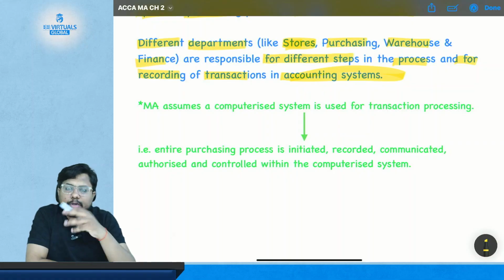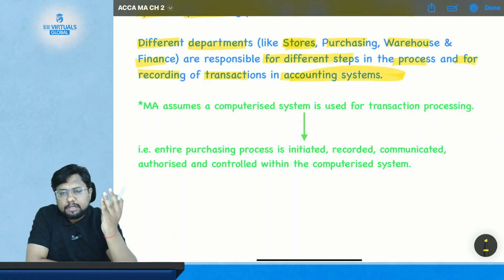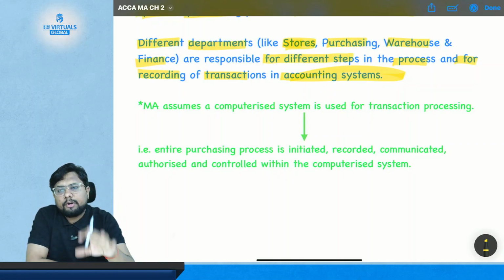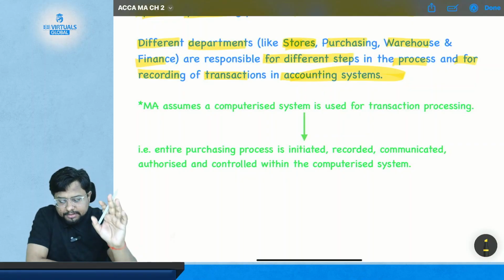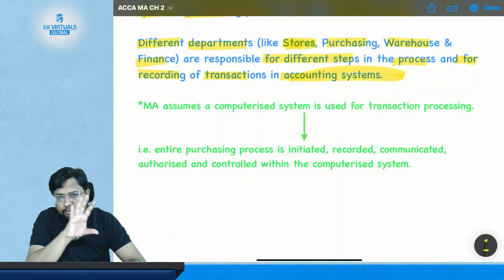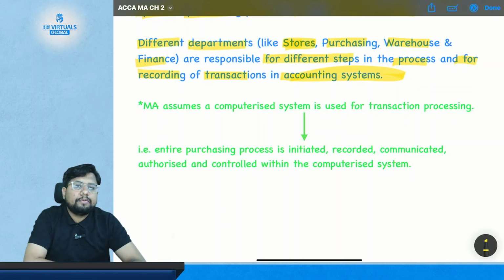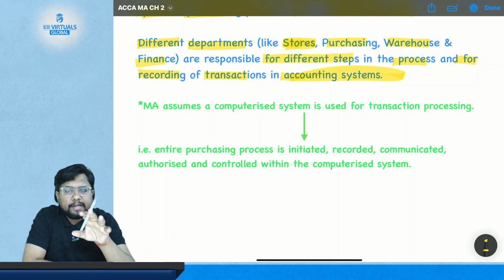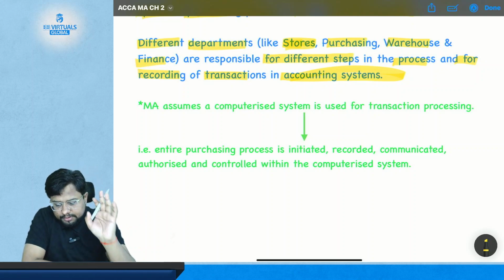So purchase department will do the purchase and recording of transactions, store will do the receiving and dispatch, and sales will do the sales role. So these are all the departments involved in this process, and they have their own control, their own responsibility, and their own recording in the accounting system.